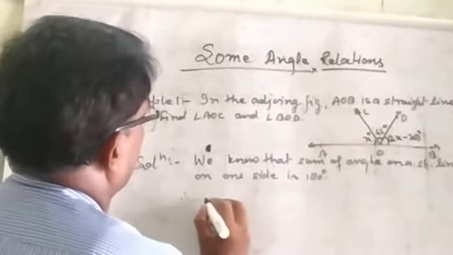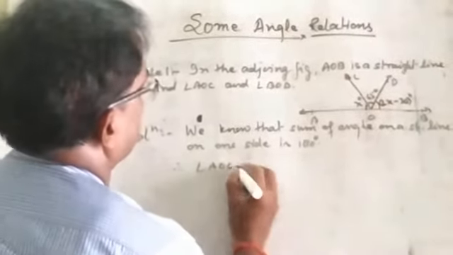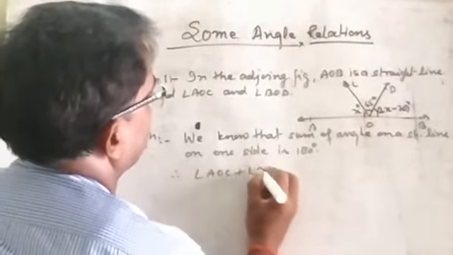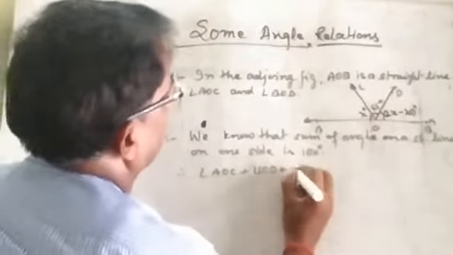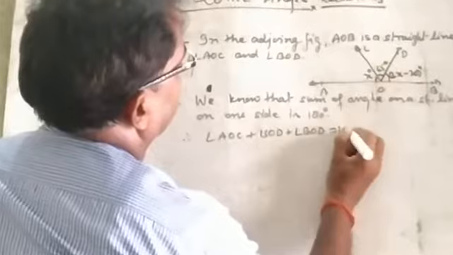Therefore, angle AOC plus angle COD plus angle BOD is equal to 180 degrees.